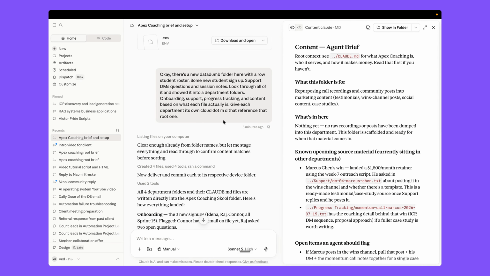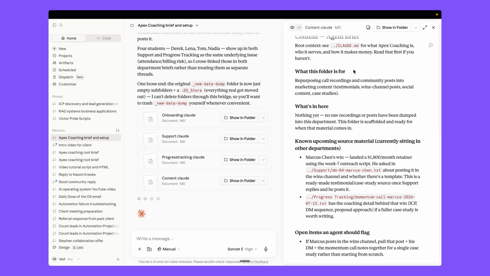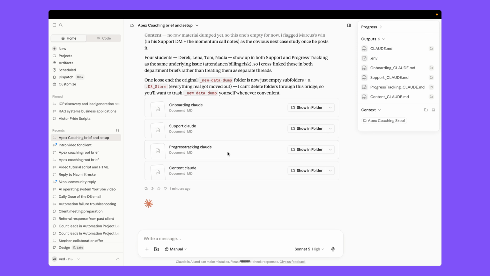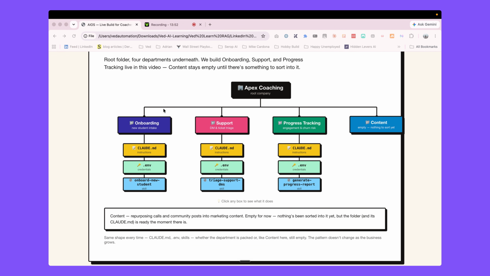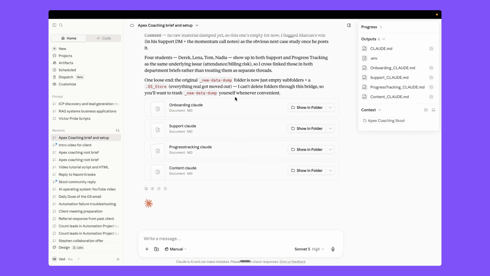So if you go back here to the claude.md, it generated all three files, and also we have this brief here. Okay, so we cover this part, and we have three departments. We have the md file and the .env file. Now we need to work on the last stage. So here we need to actually work on it, and then we can think about it.